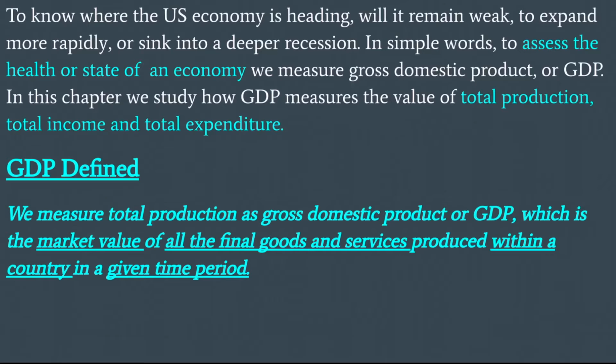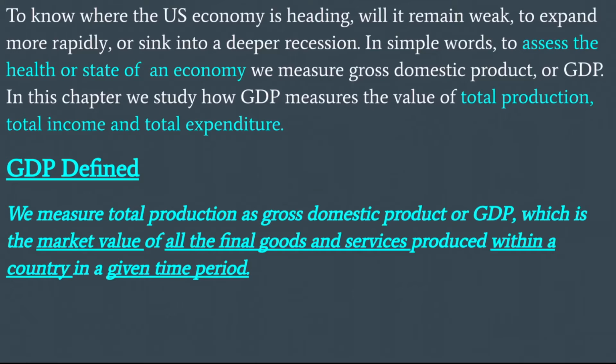To know where the US economy is heading, will it remain weak, expand more rapidly, or sink into a deeper recession? In simple words, to assess the health or state of an economy, we measure gross domestic product, or GDP. In this chapter, we study how GDP measures the value of total production, total income, and total expenditure.